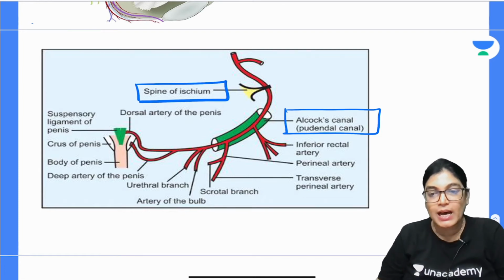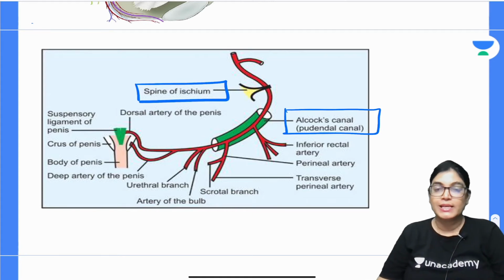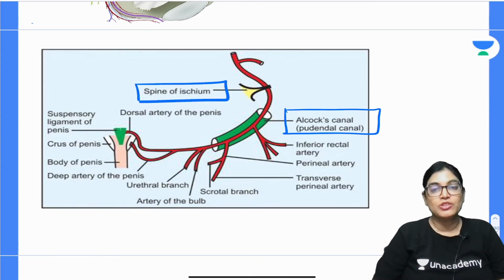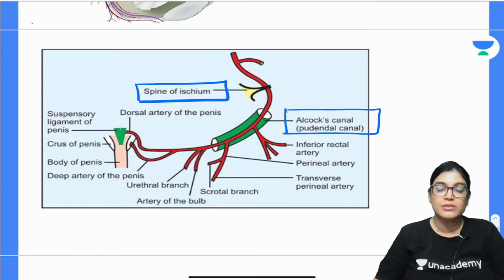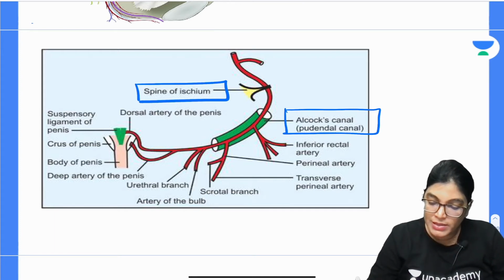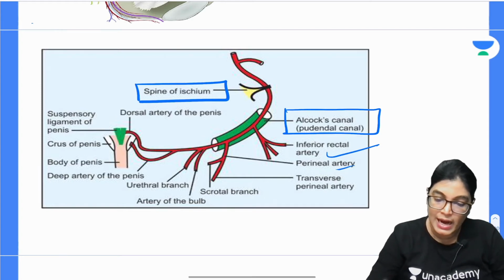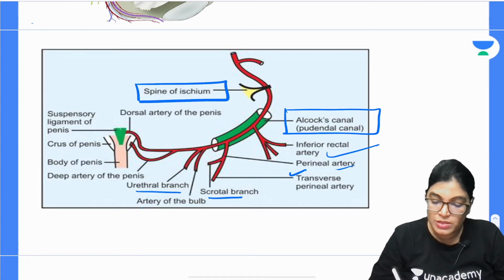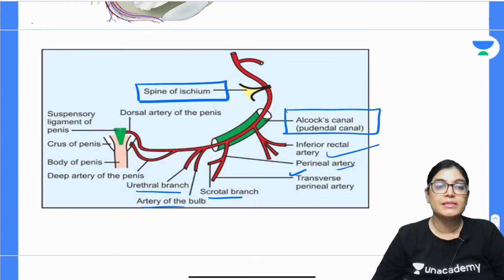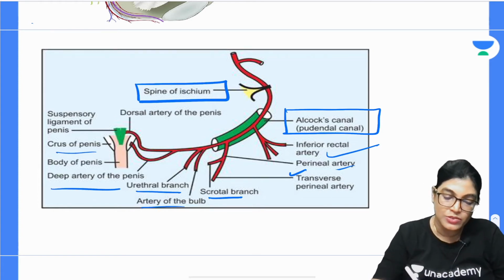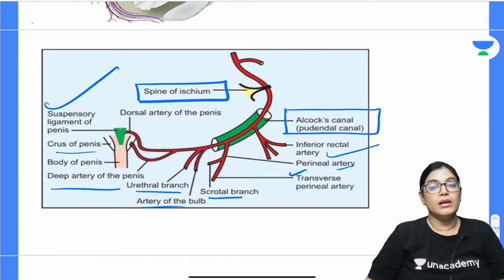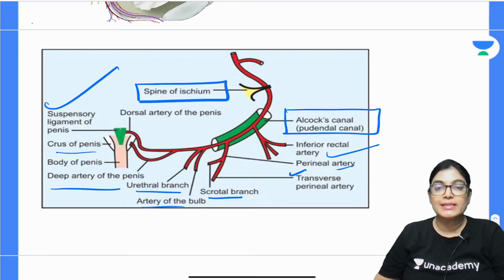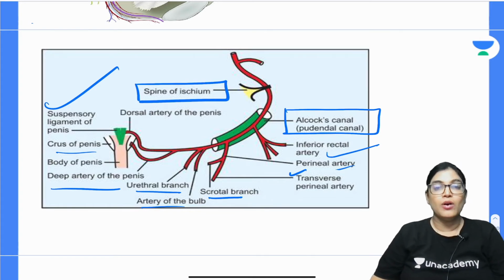How is the Alcock's canal formed? It is formed by the separation of obturator fascia. It traverses via Alcock's canal, gives inferior rectal branches, perineal branches and posterior perineal arteries here. It also gives scrotal branches, the urethral artery and the artery to the bulb of the penis, the deep artery of the penis. So, all these branches are given by the internal pudendal artery as it is passing through the Alcock's canal and then coming out through the opening of Alcock's canal.